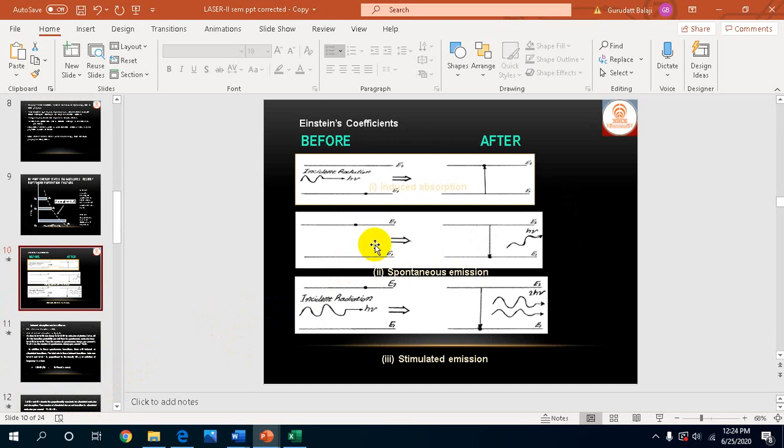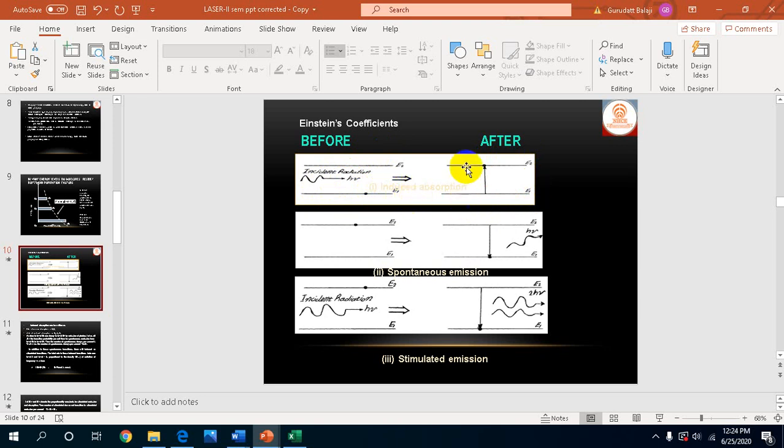To understand Einstein's coefficients, first we consider a system with the simplest states, E1 and E2. Two energy levels we are considering, and we supply energy continuously in the form of photons. The energy of each photon is h nu, such that the frequency of radiation nu is equal to E2 minus E1 by h.